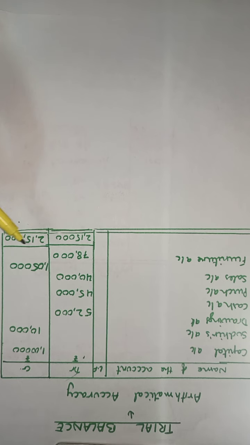Now after this, we are going to do a question, the question that follows in your textbook. This is the question that you are going to do now. This is question number 10 in my textbook. Question number 10 reads: enter the following transactions in subsidiary books, post them into the ledger and prepare a trial balance. So you're entering them in the subsidiary books, making the subsidiary books. You have not done a question with that. Now you're going to do a detailed question with that.